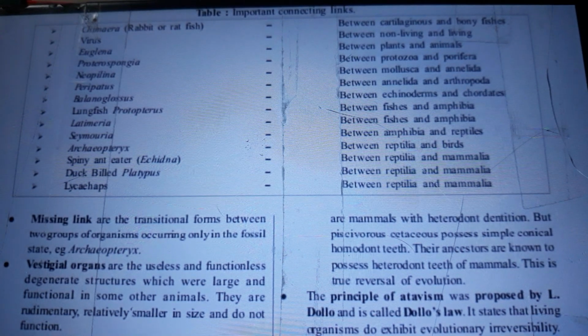We have the chimera, a rabbit fish or ratfish, between cartilaginous and bony fishes. Virus, between non-living and living. Euglena, between plants and animals. Proterospongia, between protozoa and porifera. Neopilina, between mollusca and annelida. Peripatus, between annelida and arthropoda. Balanoglossus, between echinoderms and chordates. Lungfish Protopterus, between fishes and amphibia.